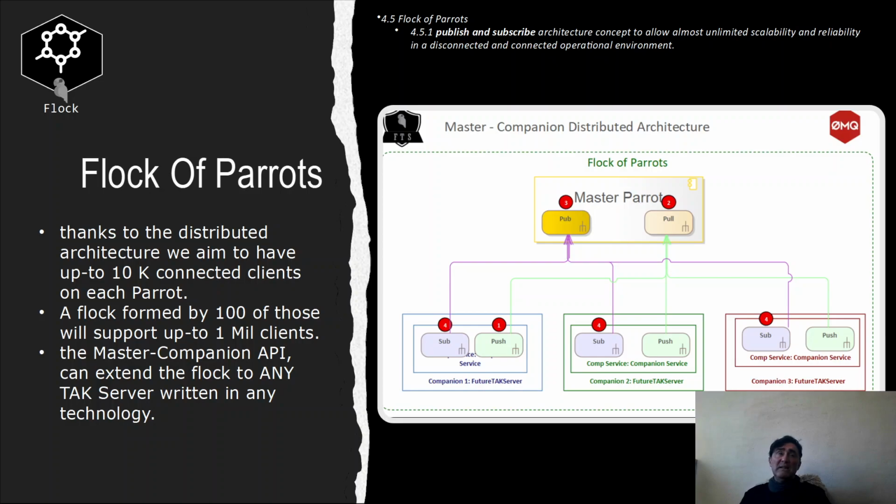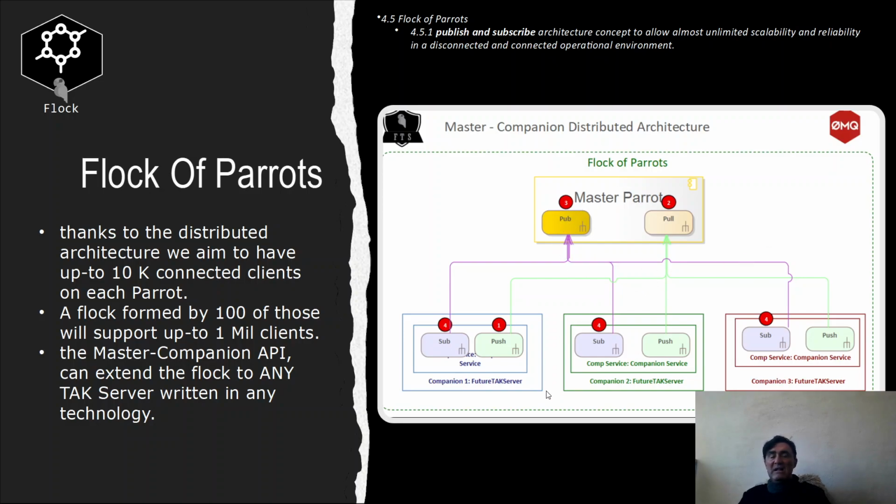So what is the flock of parrots? The flock of parrots is a distributed architecture that can connect up to 10,000 clients for each parrot. So a parrot is a FutureTAKServer here, and then you can connect 100 of those parrots to the so-called master parrot.